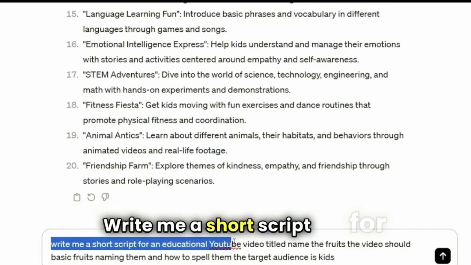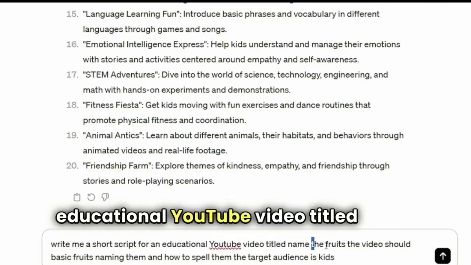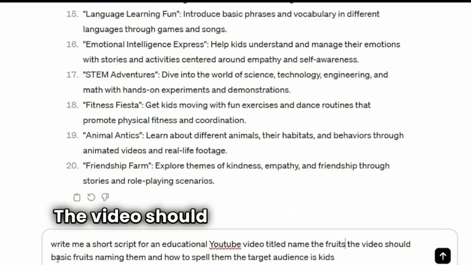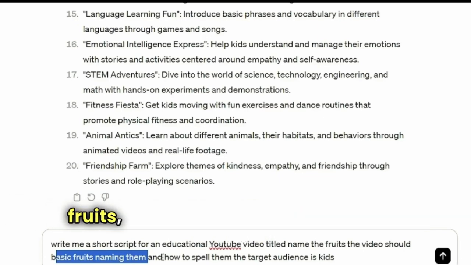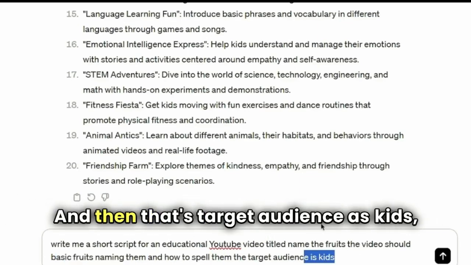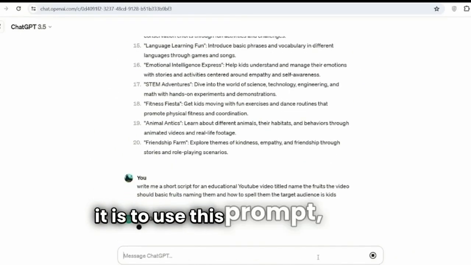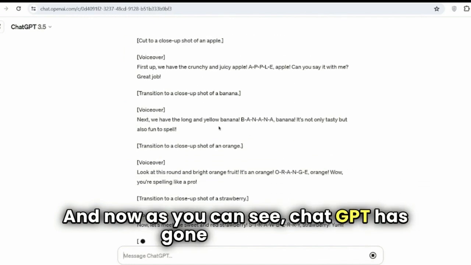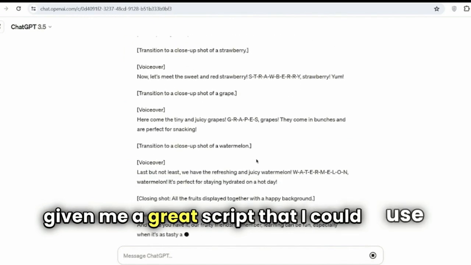Write me a short script for an educational YouTube video titled, name the fruits. That would be the title of my video. The video should, and here I said, include basic fruits, naming them and how to spell them. And then the target audience is kids. That's how simple it is to use this prompt. Then hit enter. And now, as you can see, ChatGPT has gone ahead and given me a great script that I could use for my video.